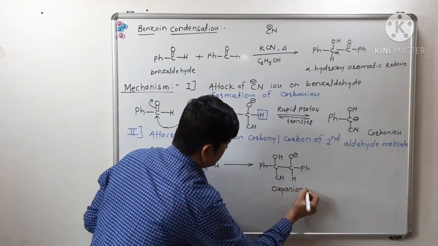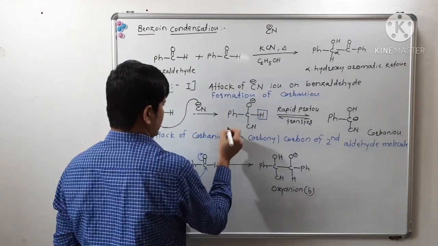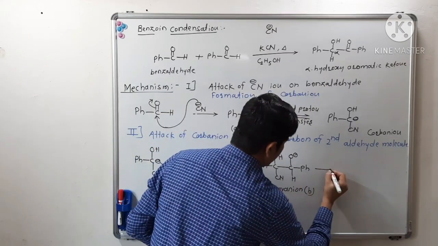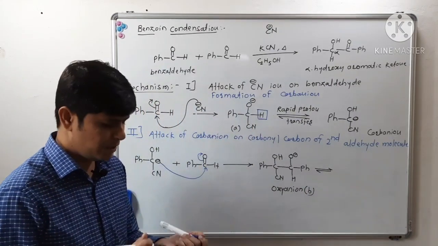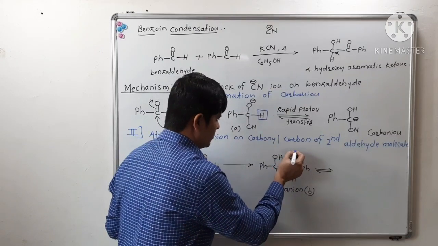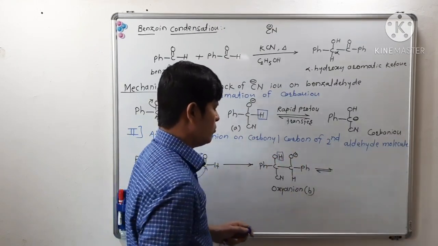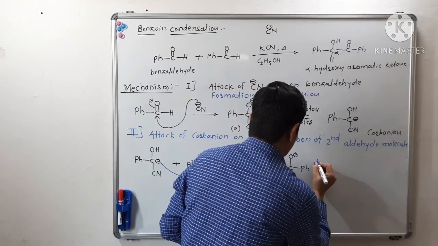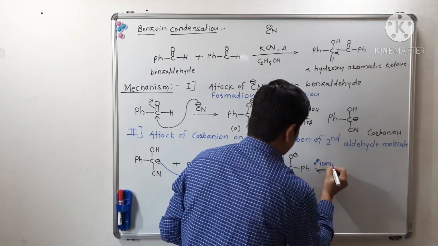Oxyanion B. This is oxyanion A. Now this oxyanion B will get rearranged very quickly by transfer of this proton. This proton will get transferred over this electronegative oxygen. Proton transfer. I will write it as H plus transfer, proton transfer.